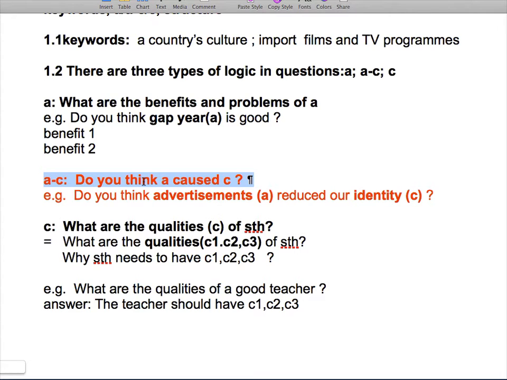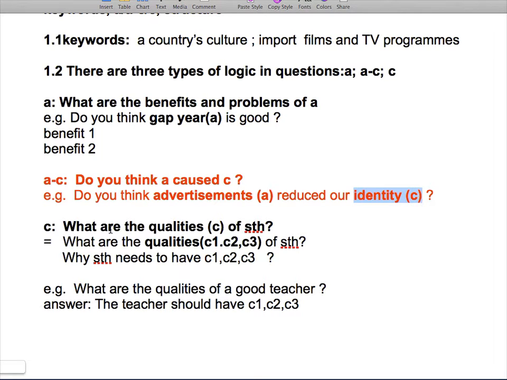Another type of question is called AC question. Do you think A caused C? So here there is a limit in C. In this type of question, they will give you a result. For example, do you think advertisement reduced our identity? So this is a problem, right? So you have to talk about how. How does advertisement reduce, affect our identity?